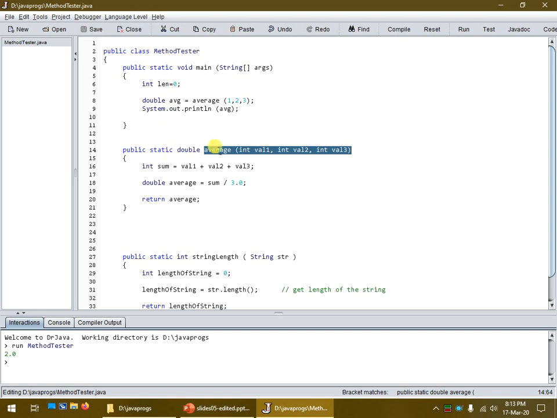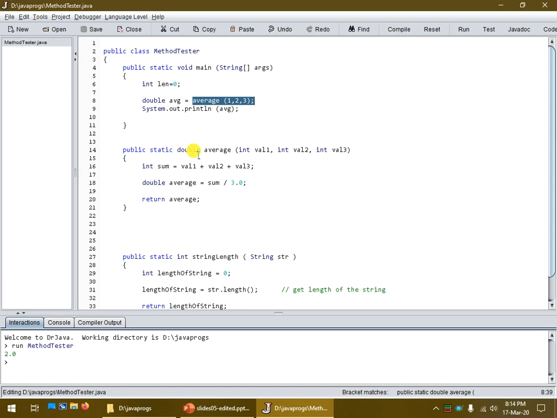The return type is not used by Java to find the method itself. It doesn't actually know what the return type is until it needs it. And so it's very similar to the right-hand side, left-hand side. If we look at the call, average up here, Java first has to evaluate the average of 1, 2, 3. It doesn't actually know what the value is getting returned to. So I mean, it does actually know that it's a double.